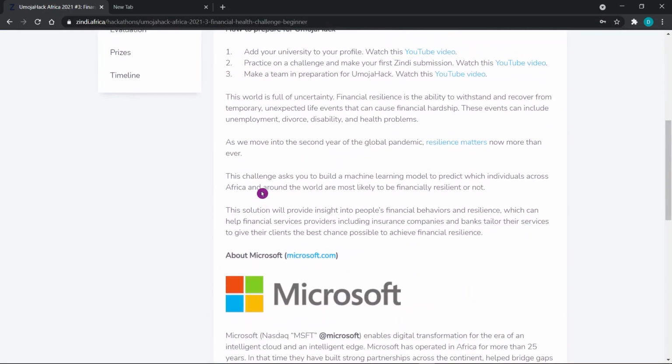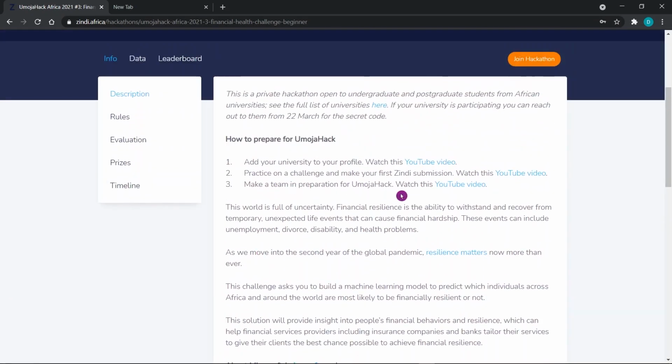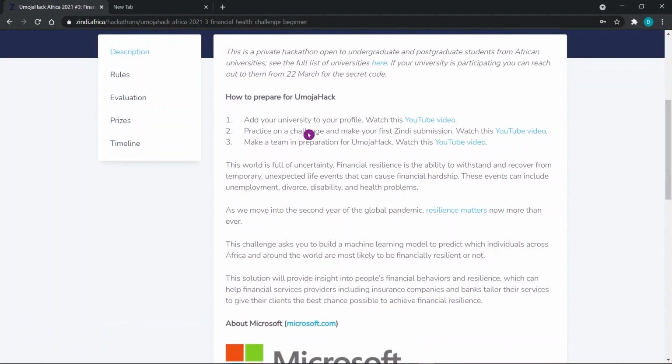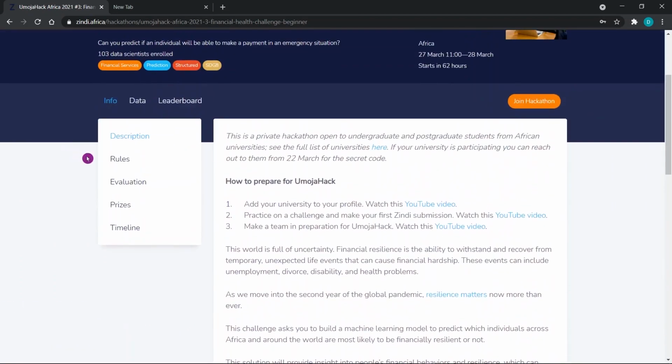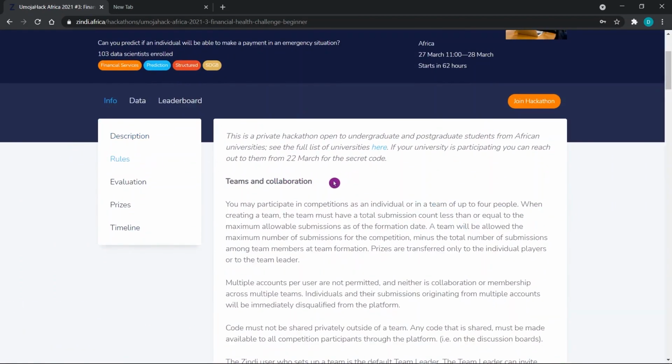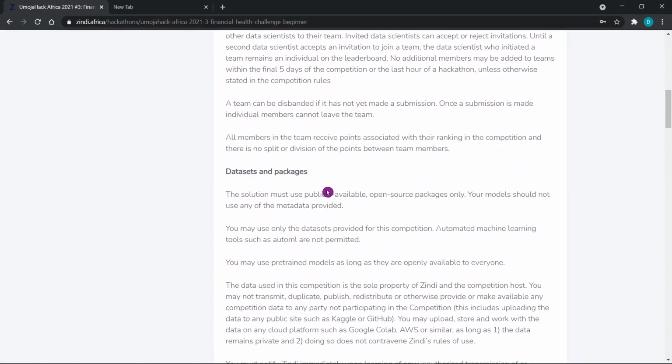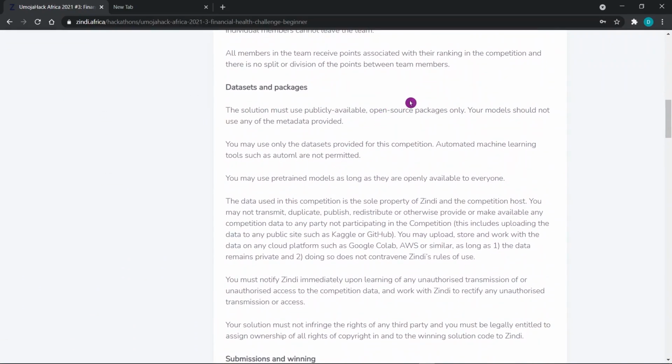You can also go through these details on practicing how to make a submission to Zindi. You can also check the rules on teams and collaboration, on the datasets and packages we are supposed to use for this hackathon. Specifically for this hackathon, you'll only use the provided datasets. And for the packages, they have to be public to everyone.